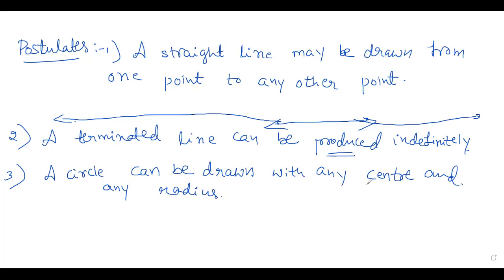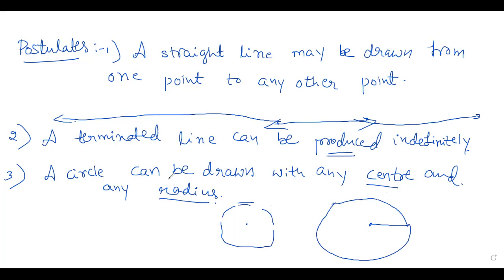See, any center and any radius. See, if you have a point here, so you can place the compass here and you can draw a circle, right? So, or if you have a radius, right? So now also you can draw this is radius and you can draw a circle. Right now, children?